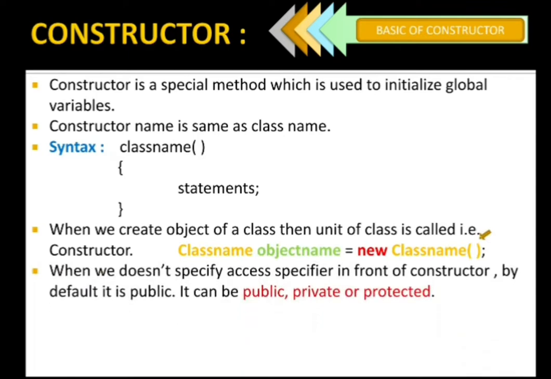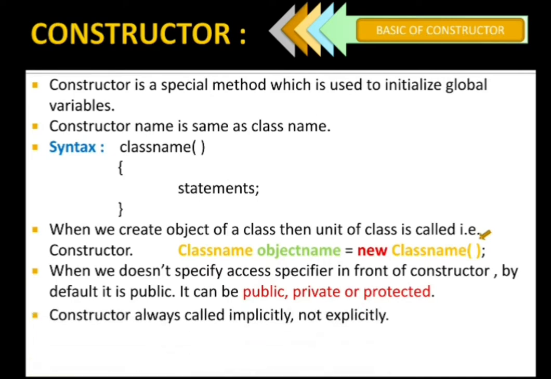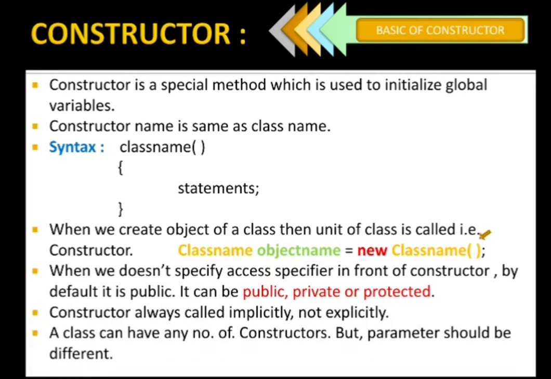In Java, if we are not writing any public, private or protected access specifier, then it is default. We can write any of the three: public, protected or private. Then I told you it is called implicitly, not explicitly. And a class can have any number of constructors, but the parameters should be different. You have to remember that.